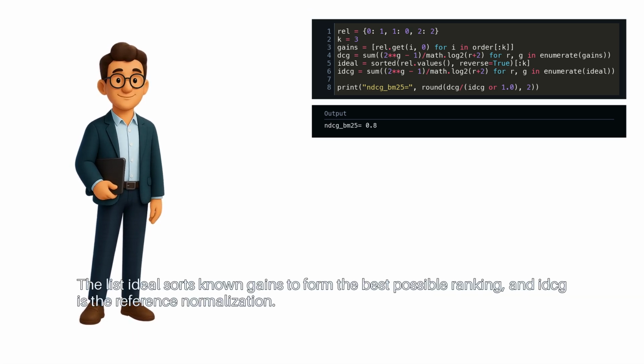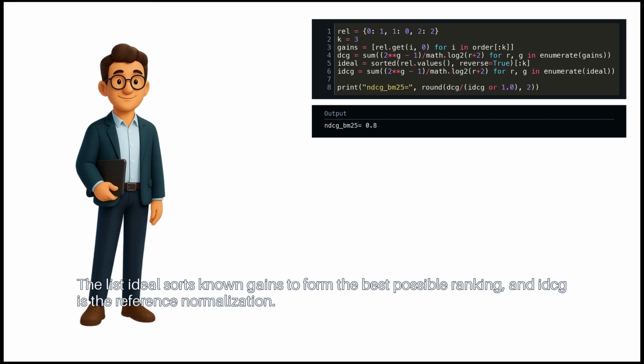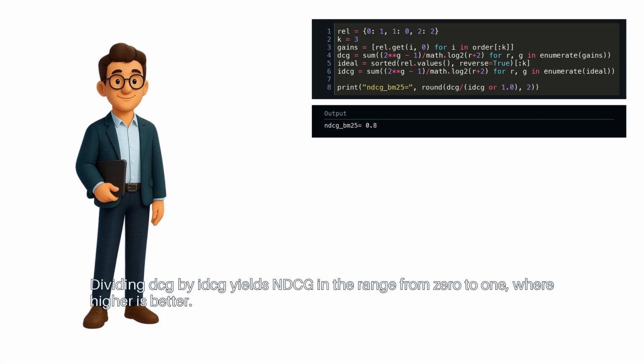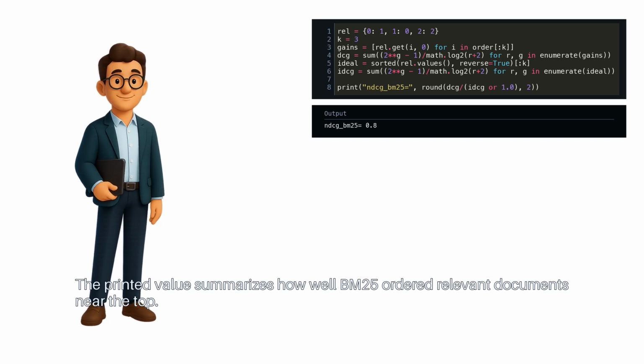The list ideal sorts known gains to form the best possible ranking, and IDCG is the reference normalization. Dividing DCG by IDCG yields NDCG in the range from 0 to 1, where higher is better. The printed value summarizes how well BM25 ordered relevant documents near the top.